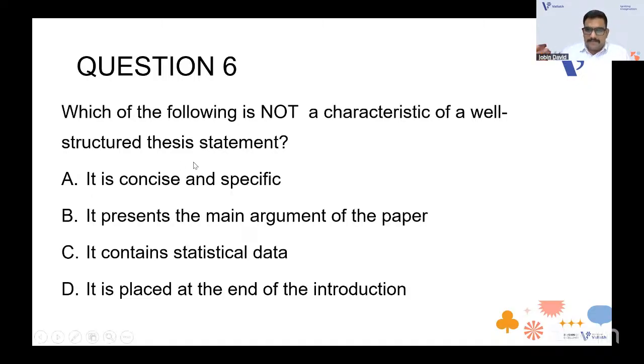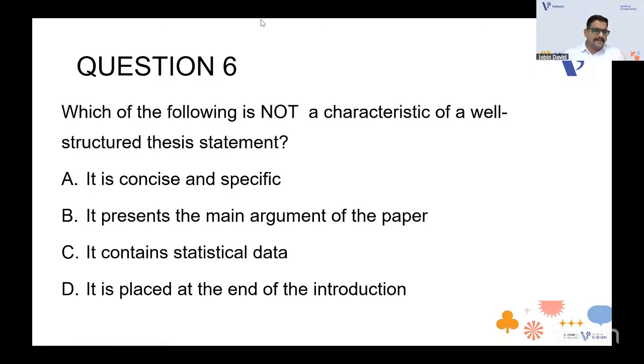Okay. So maybe you'll be having a statement, for example, effect of, or enhancement of, or the scope and extent of this thing, all those statements that you have for a thesis. So which is not a characteristic? Here "not" is capitalized so that you notice it. Whenever you have a question regarding research aptitude or any theory, read the question carefully to see whether it asks for the correct statement or not. Here they need a characteristic which is not a characteristic of a well-structured thesis statement. A, it is concise and specific, presents the main argument. You can just go for the easy options. When you read, you'll get the answer.